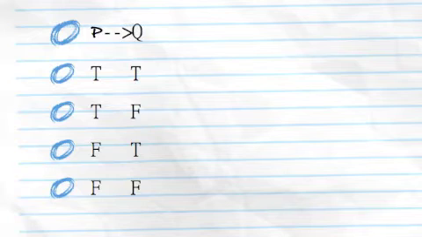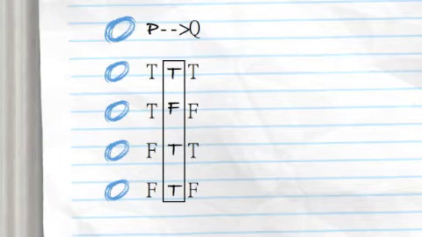To begin with, we want to start off with the truth conditions for material implication. I don't have an arrow or a horseshoe on my computer that I could find in Keynote, so here I just have an arrow. That's P horseshoe Q up there, and then we're building up our truth table. As we know, this has the following truth condition: it's only false when the antecedent is true and the consequent is false, and it's true in all other cases.